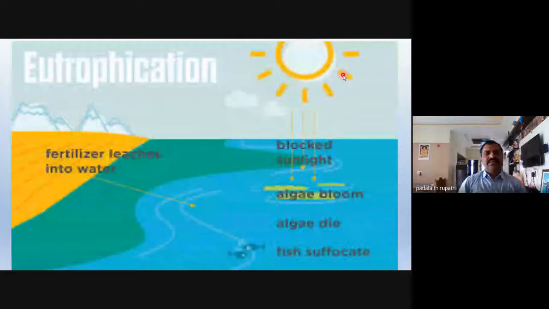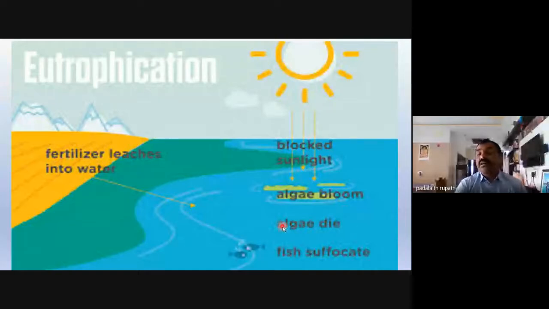Okay, and this slide shows fertilizers leaching into water. Whenever this reaches the water body, dense algal blooms or blue-green algae grow on the surface of the water body, and these water blooms block the sunlight from entering the water body.